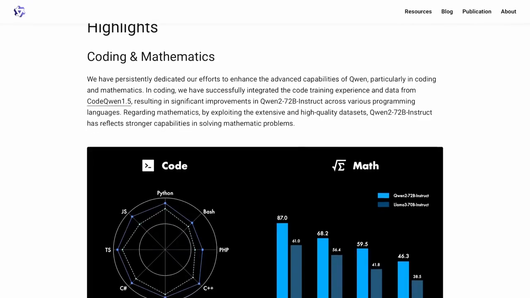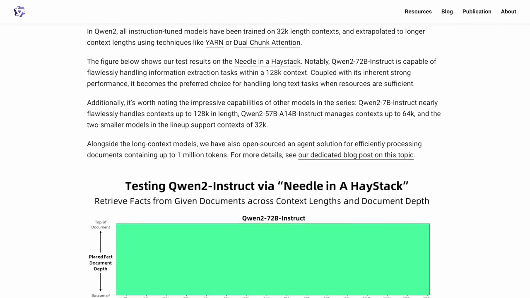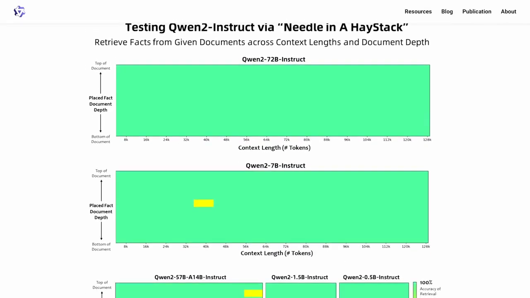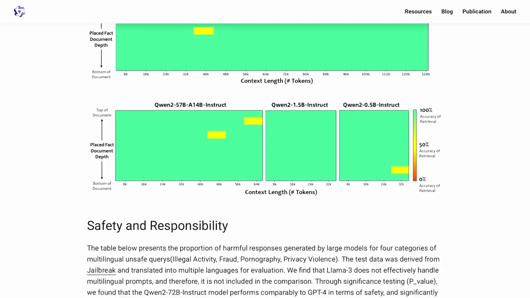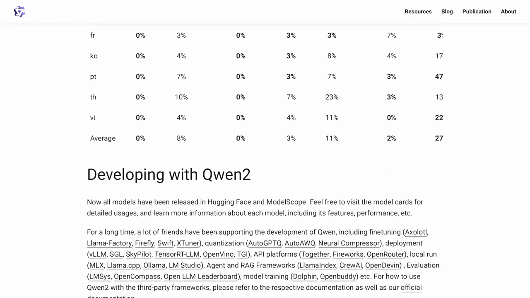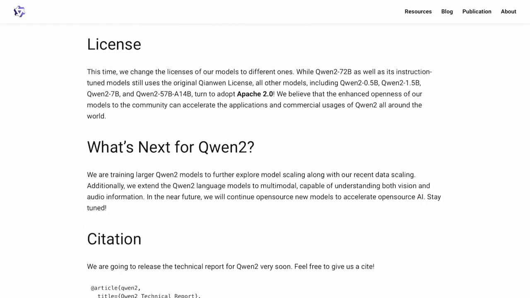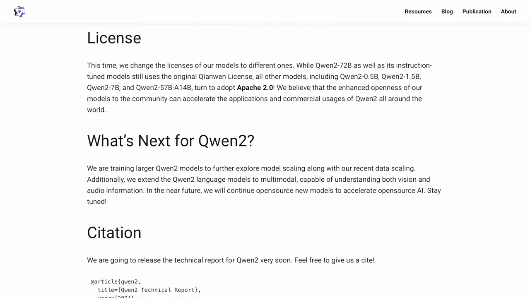You can also look at these other charts. They also tested it on the needle in a haystack problem, and it performed great in those benchmarks as well. So, that's also cool. Although, they haven't released enough benchmarks for the smaller models. Another thing is the license. All the models, except the 72b model, come under the Apache 2.0 license, which is pretty cool.